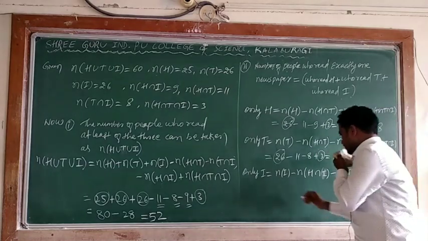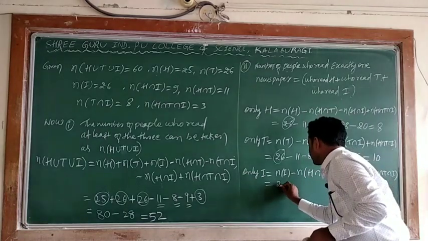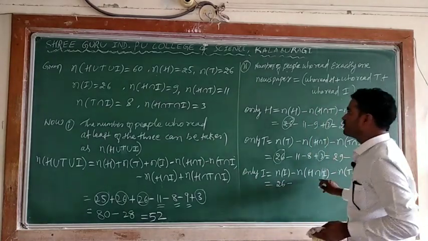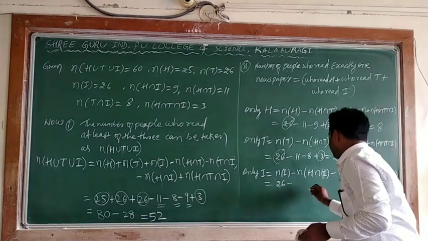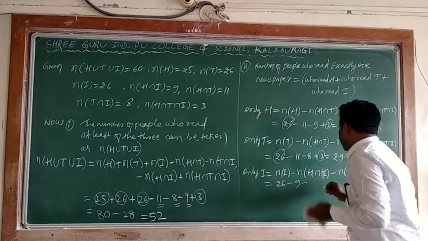So this can be obtained by. What is the n of I? n of I is again 26. Yes, minus n of H intersection I. H intersection I is 9, minus T intersection I. T intersection I is 8.